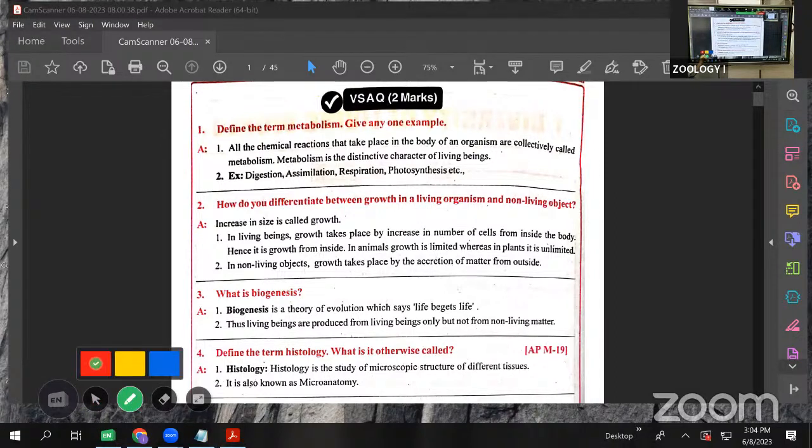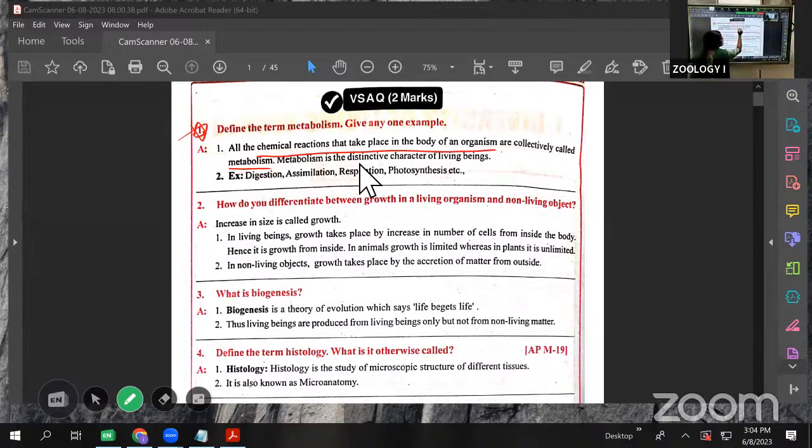Which VSAQs are important? The first one is metabolism. What is metabolism? It is the total sum of chemical reactions that take place in the body of the organism. Hundreds of chemical reactions are going on inside the body of an organism, and all of them combined we call metabolism.